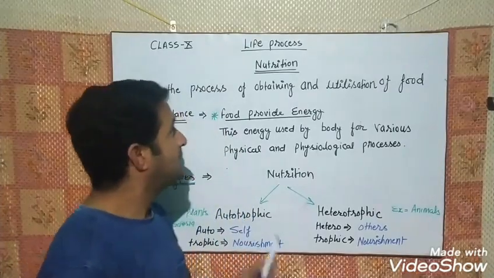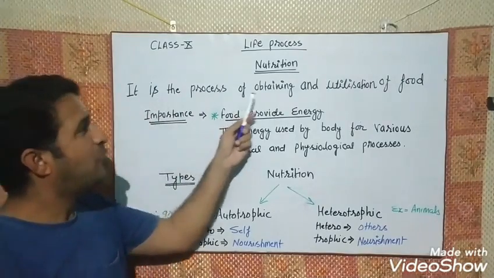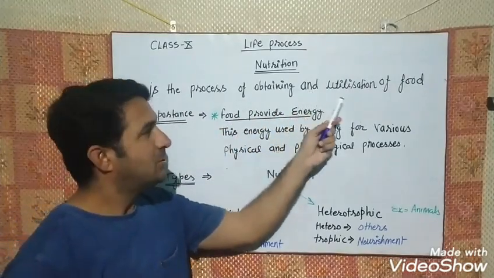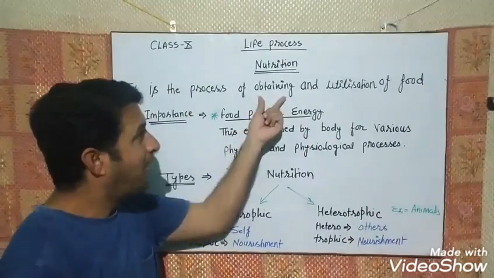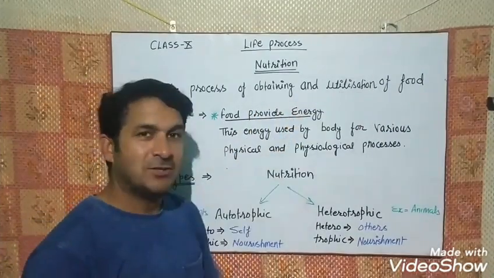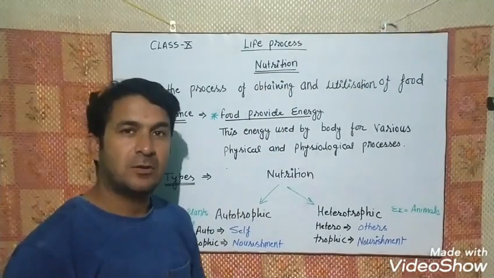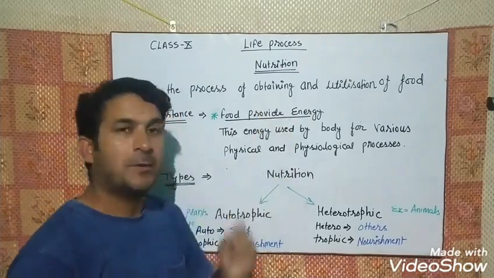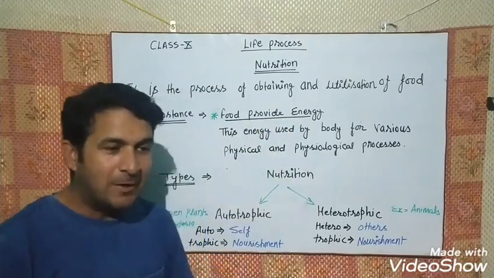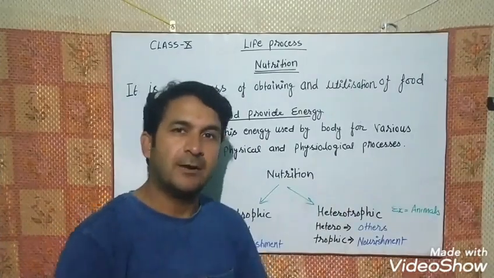So again, the definition is: it is the process of obtaining and utilization of food. Means obtaining and utilization of the food is called nutrition, right? First of all, it is very important to understand what obtaining is here. Obtaining means whatever we are intaking from outside.